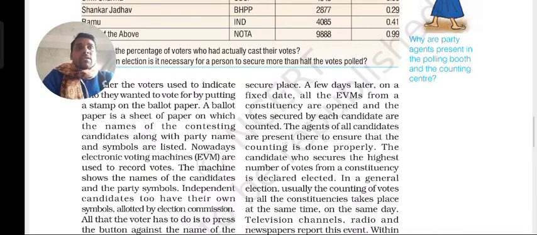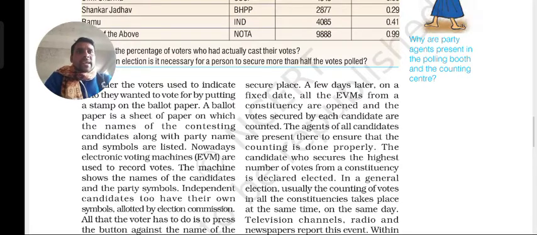After the voting, it takes some days to count the votes. Some days later, on a fixed date, all the EVMs from a constituency are opened and the votes secured by each candidate are counted. So one day will be fixed, and on that day, in every constituency, the EVMs will be opened and they will count how many votes each candidate has got.